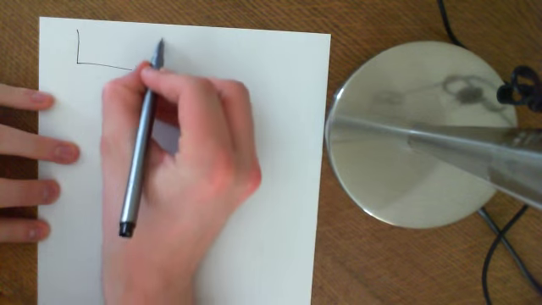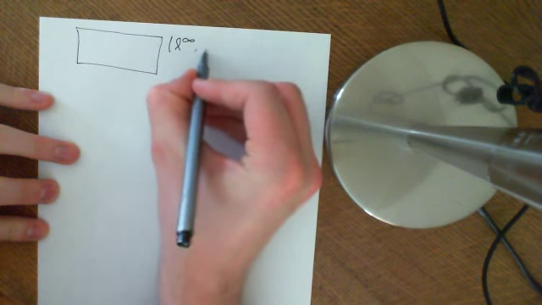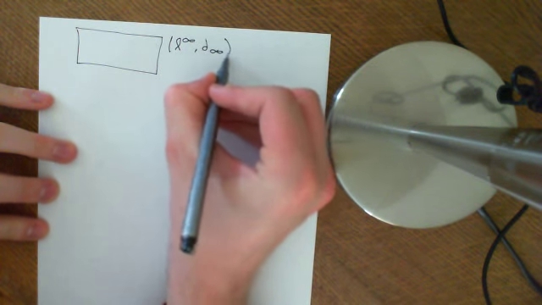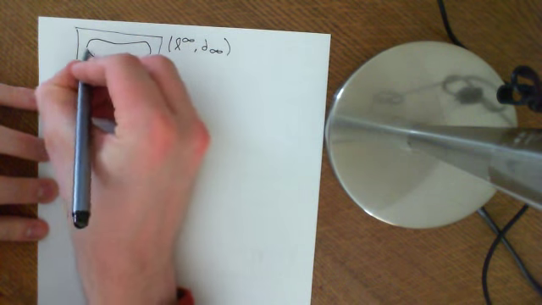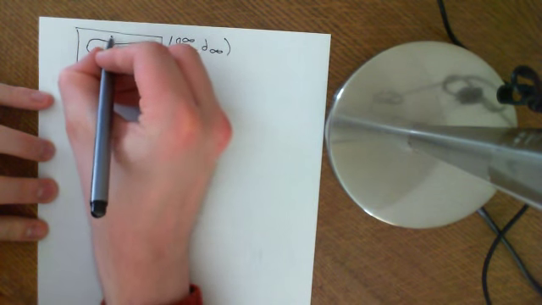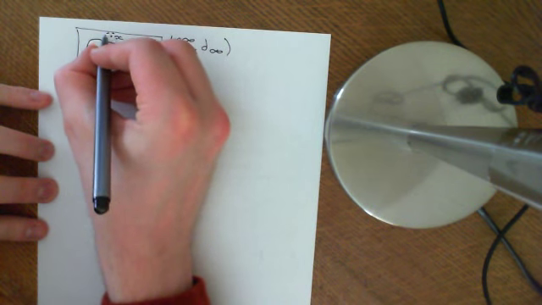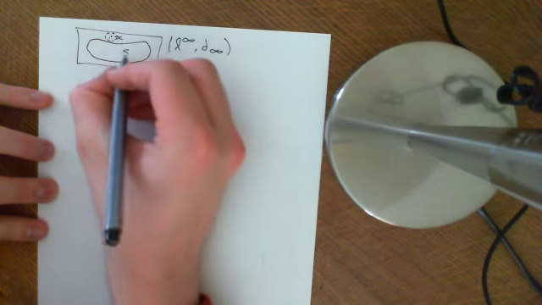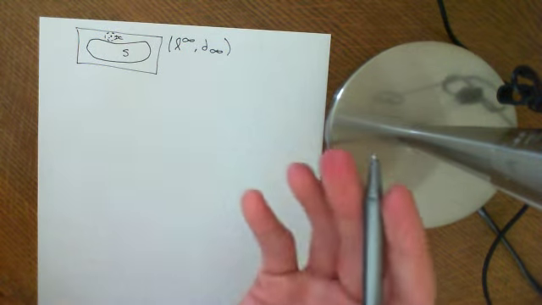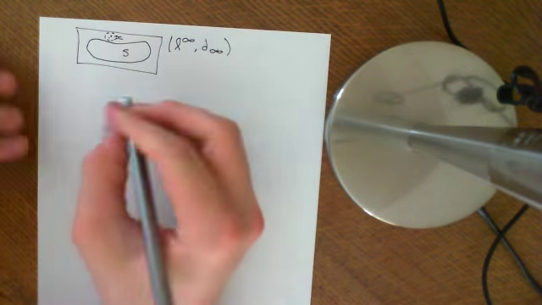If this is our metric space L-infinity, with the infinity metric on it, and you have a set S here, then you must be able to take any point x, put an open ball of any size around it, and find some point of S within that ball. That's just the definition of S being dense within the metric space L-infinity.